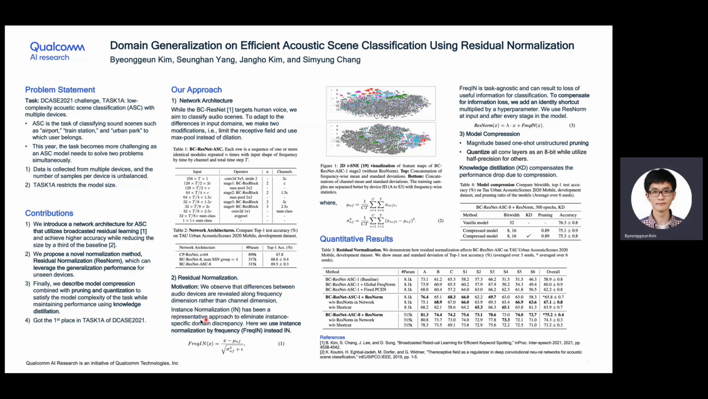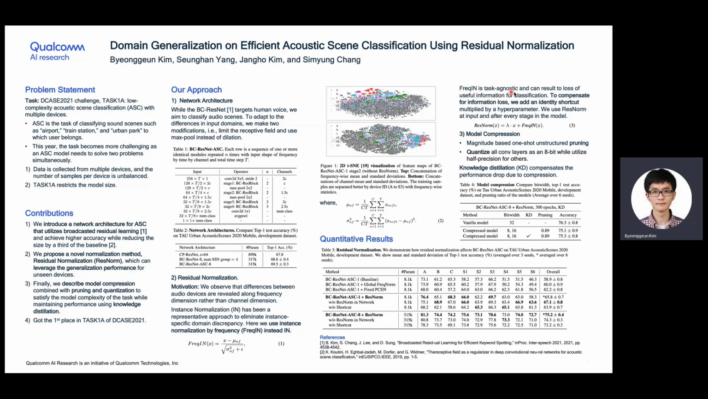Instance normalization has been a representative approach to eliminate instance-specific domain discrepancy. So based on this motivation, we use instance normalization by frequency instead of IN. The resulting frequency IN is: we subtract the frequency-wise mean from the feature, then divide by the frequency-wise standard deviation. The frequency-wise mean and the frequency-wise variance are calculated over the channel and temporal axes.